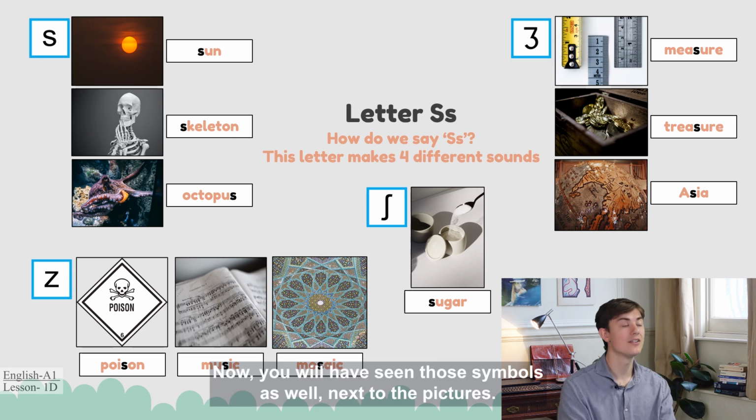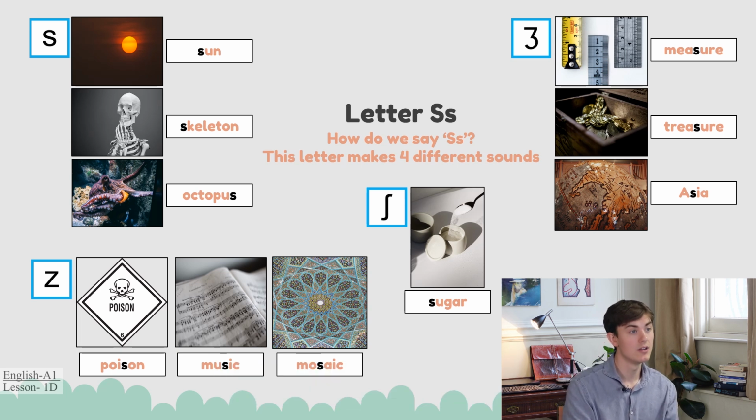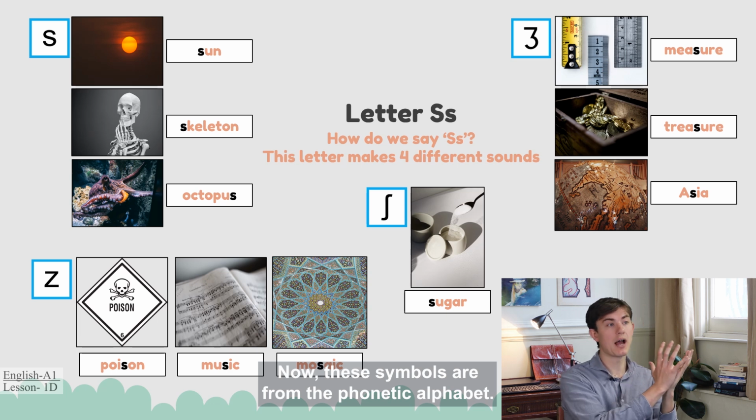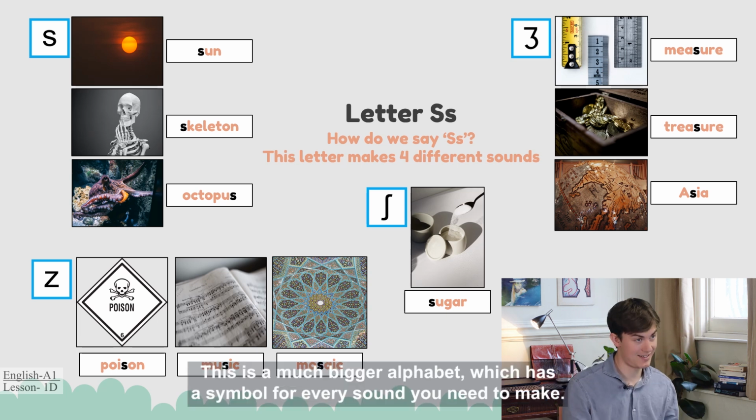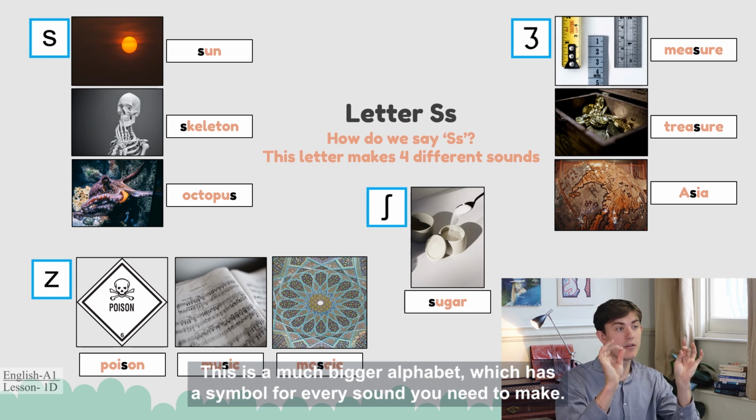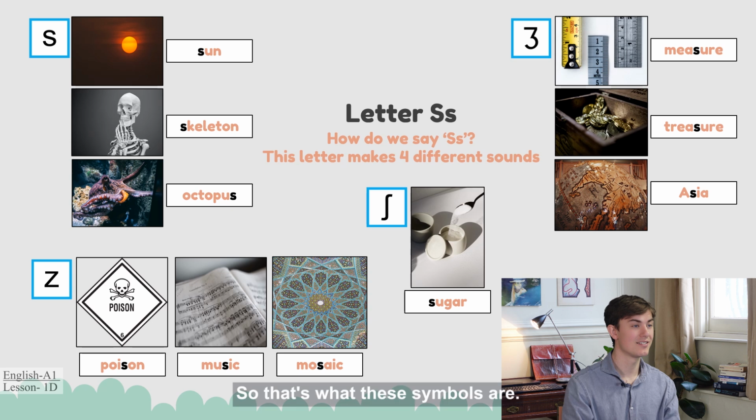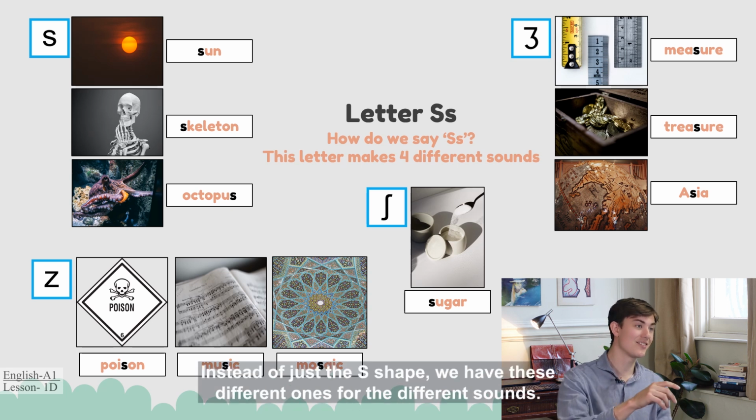Now, you will have seen those symbols as well next to the pictures. Now, these symbols are from the phonetic alphabet. This is a much bigger alphabet which has a symbol for every sound you need to make. So that's what these symbols are. Instead of just the S shape, we have these different ones for the different sounds.